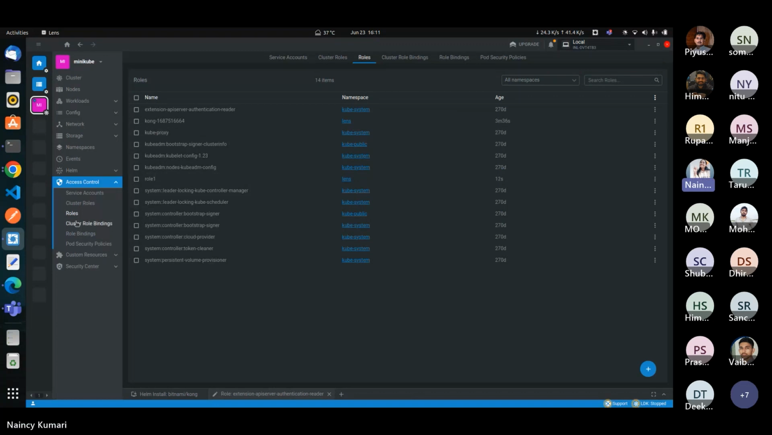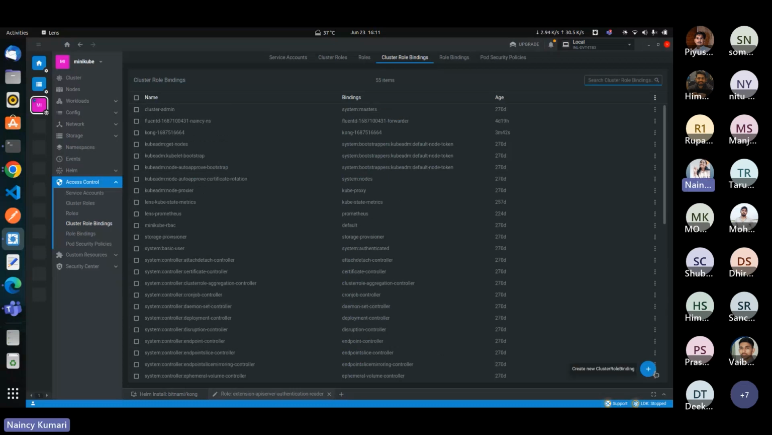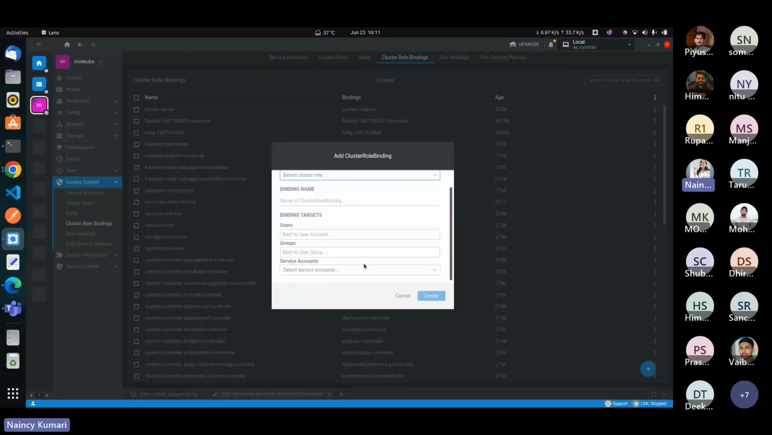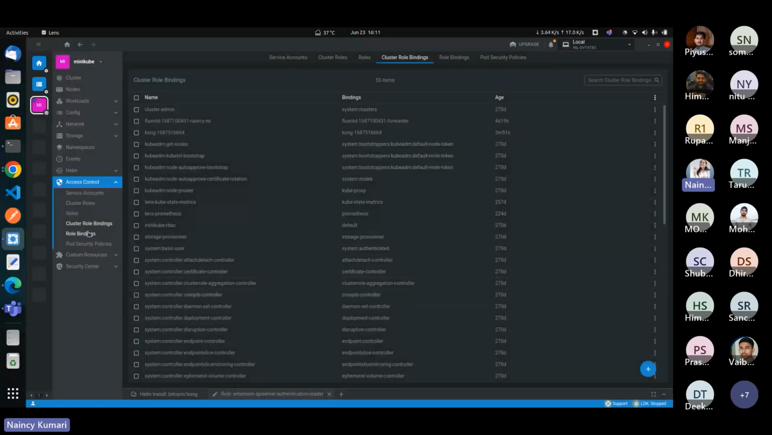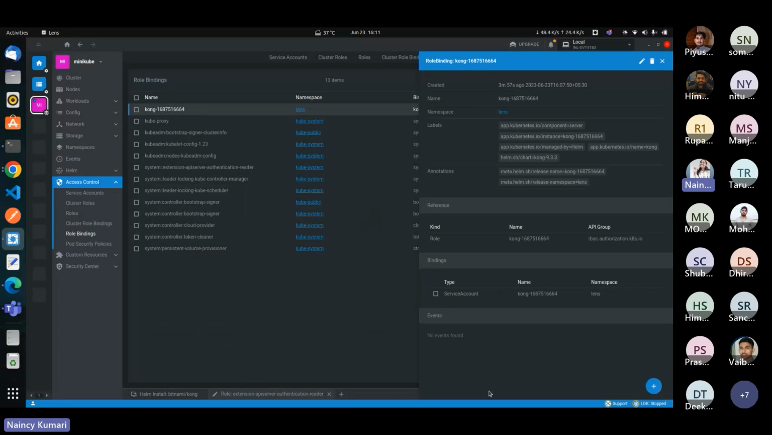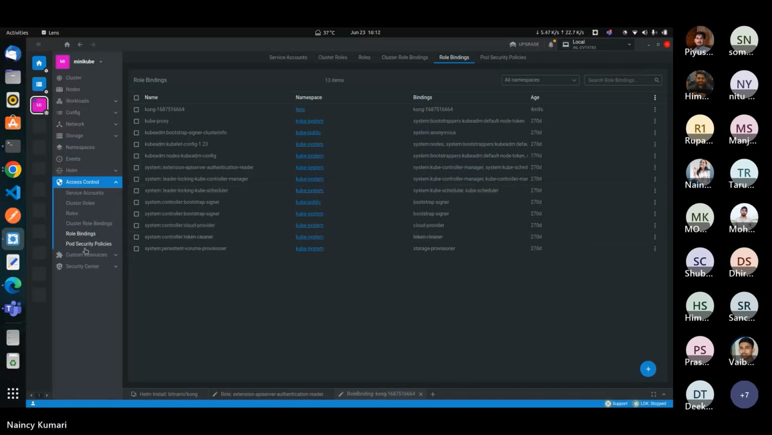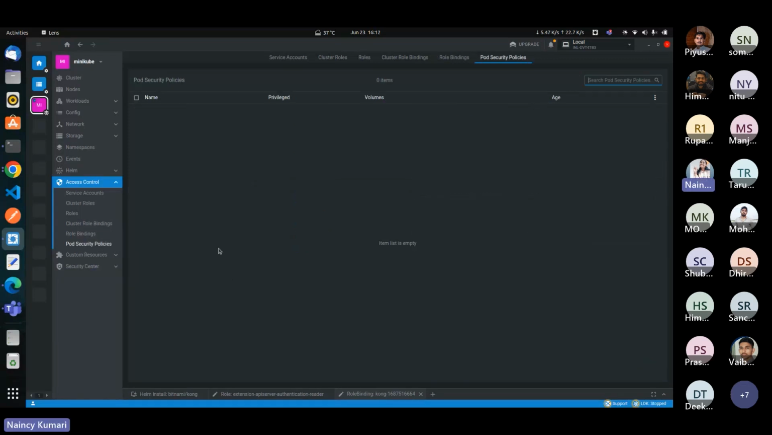Okay. So here's another option for cluster role bindings. It also provides the option for cluster role bindings. Provide all the details here and click on create. It will create a cluster role binding for you. Here is the option for role bindings. If we click on one role binding, we will get all the details related to this role binding. If you want to edit, click here, edit, and click on save and close. This is the option for pod security policies. So these are the options that we get inside cluster access control.